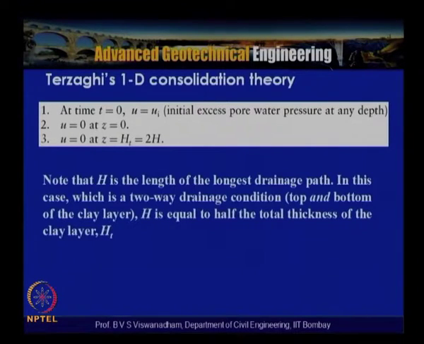Let us assume we have a rock base at the bottom and the upper layer is a sand layer. Then water flows for the entire thickness, so it takes a longer time, and Ht is equal to H. The water takes a long time to reach the boundary, and it may take even longer if Cv is very low, considering a low permeable soil.